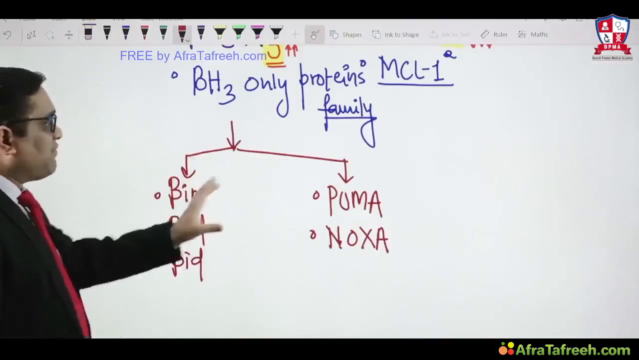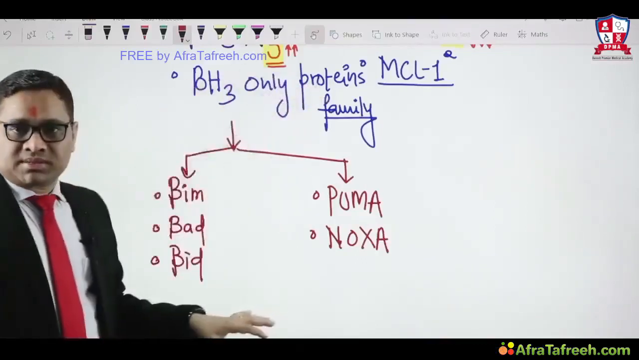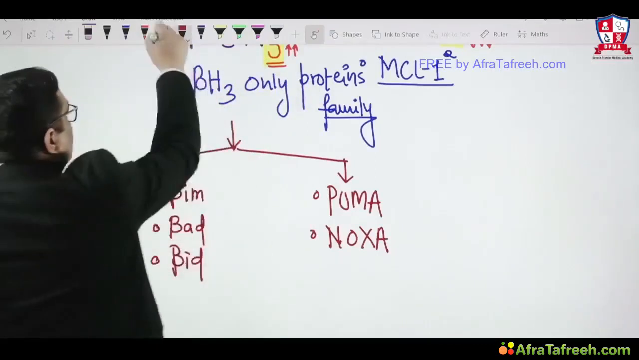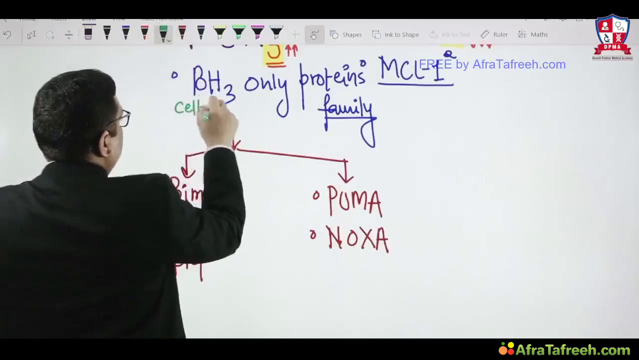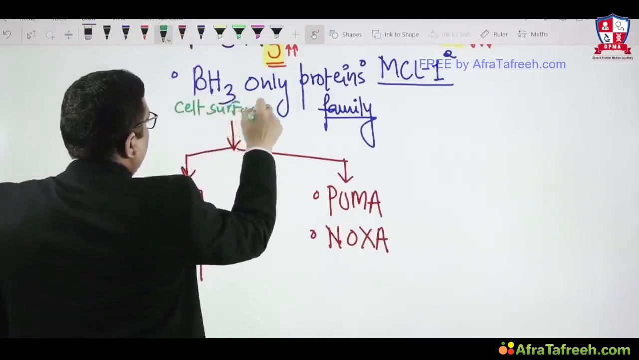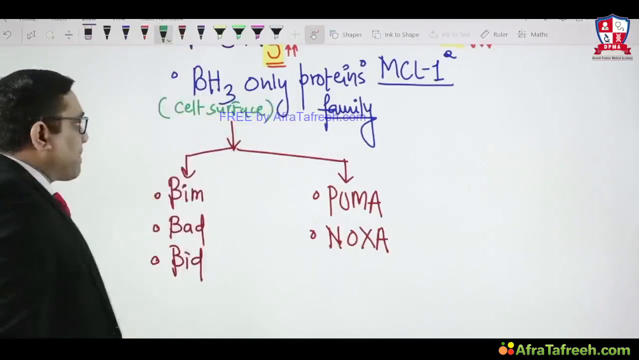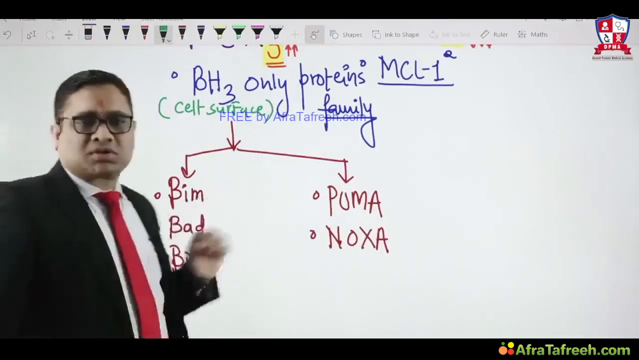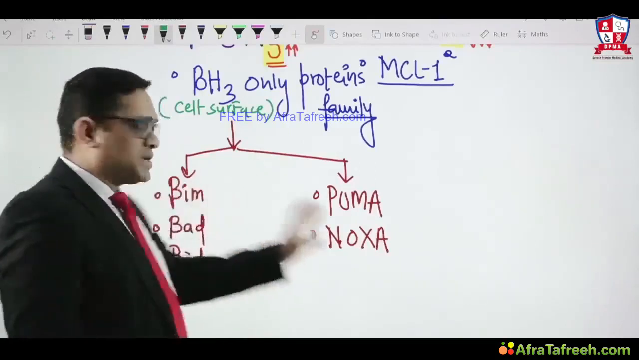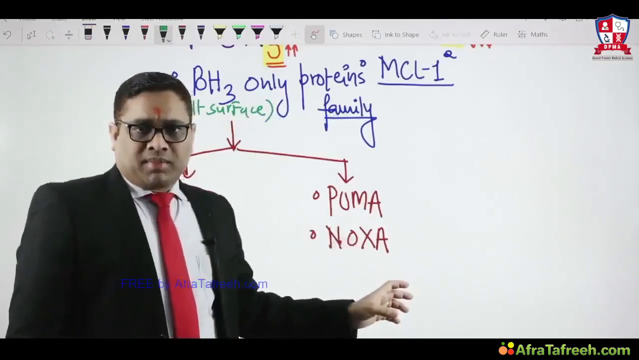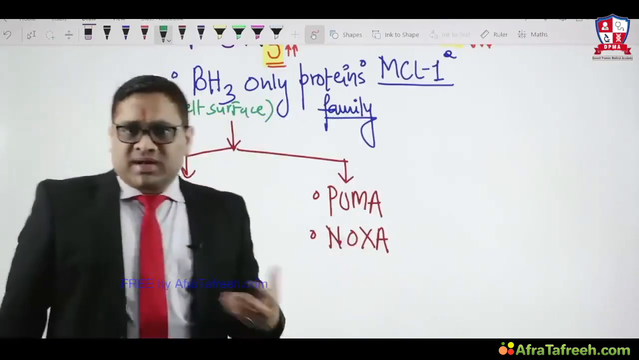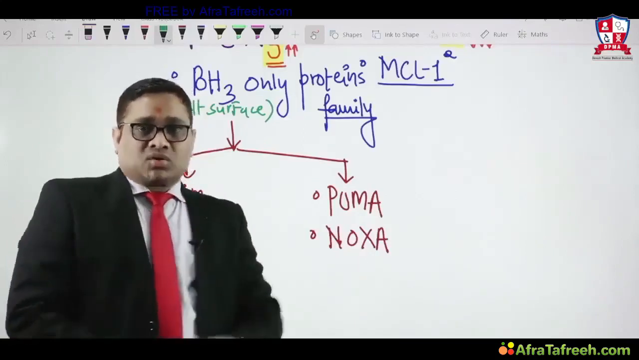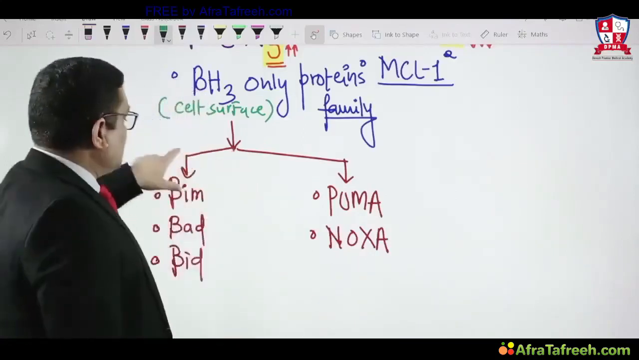So these are the 5 BH3 only protein family members. And BH3 only proteins are present on the cell surface. That is another important point to keep in mind. Members are Bim, Bad, Bid, Puma and Noxa, right? Whenever Bimla goes to the share market bidding and she is bad, her husband gets stressed. That is why these are the stress sensors of the cell. Whenever the cell is under stress, these will be induced.